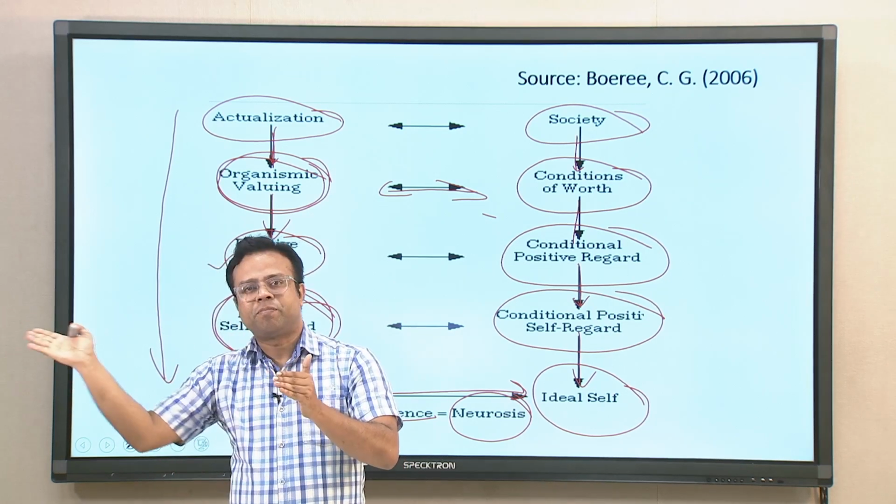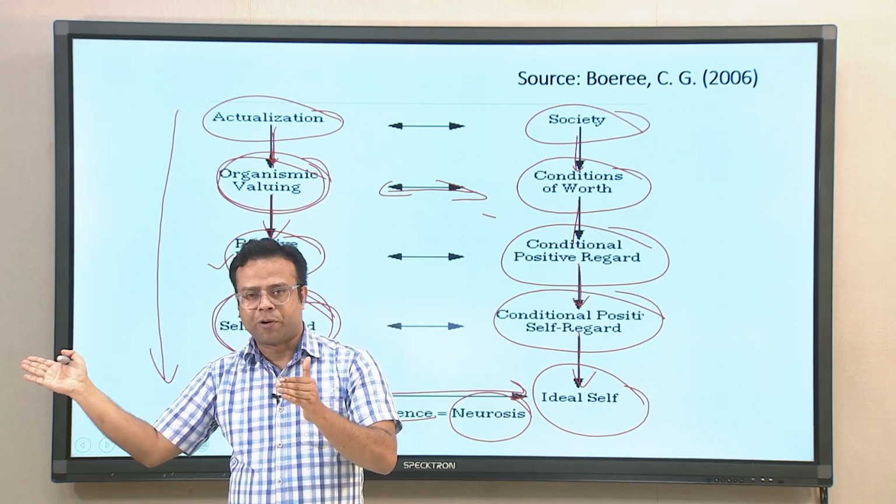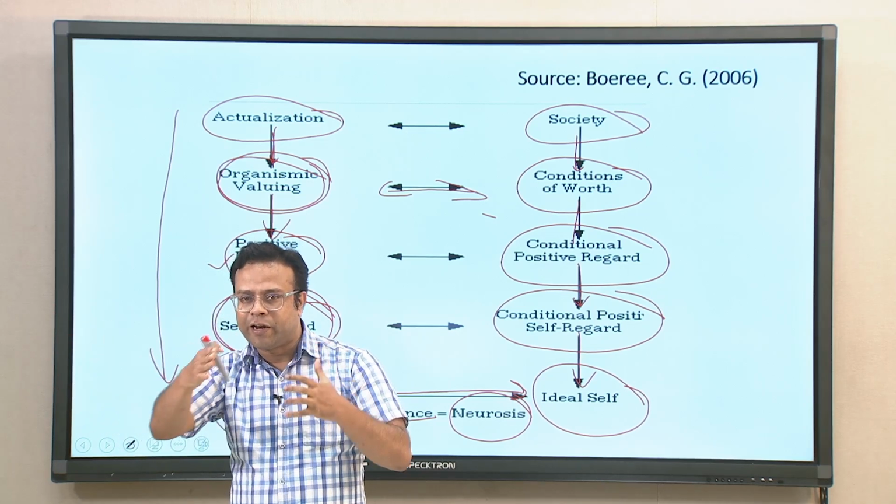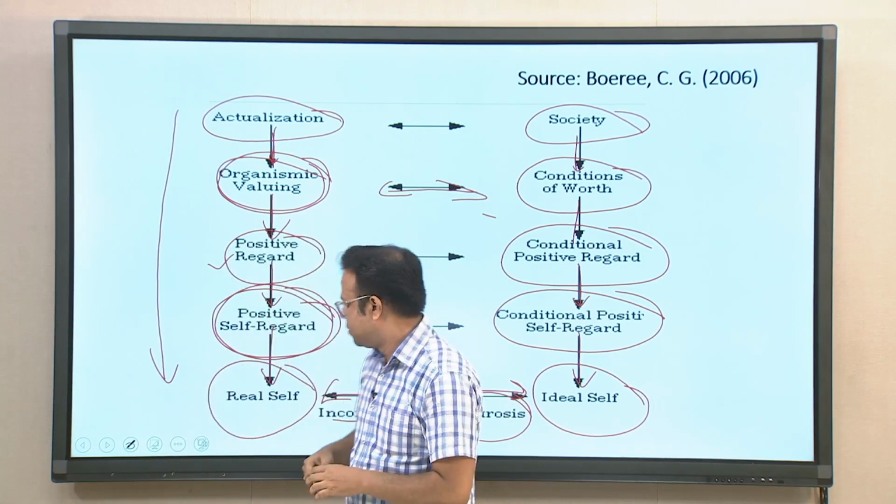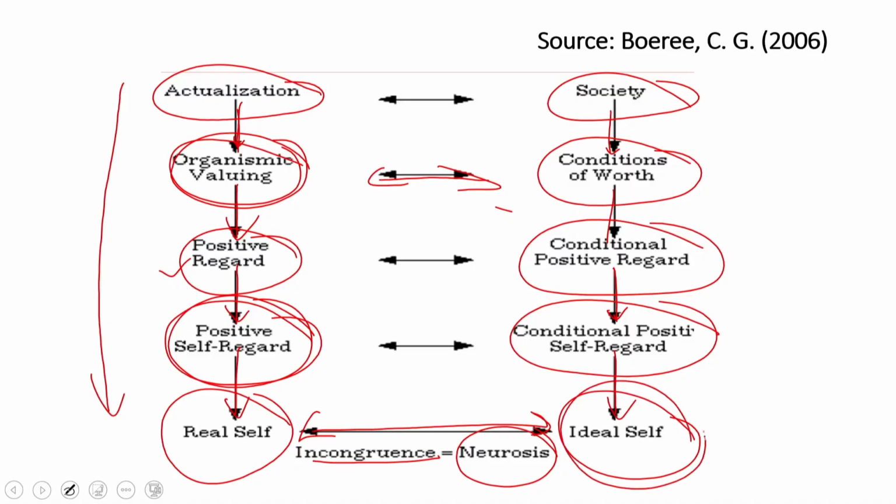The person may get success in those areas also, no doubt about it, but he will end up in his ideal self. He may not be very comfortable or too happy with that ideal self, because it is not his or her real self. So, the more discrepancy there is, the more the incongruence, and the person may experience more emotional problems and so on. This is how this whole picture plays out in the lives of many people.